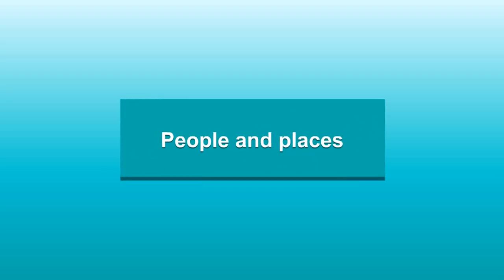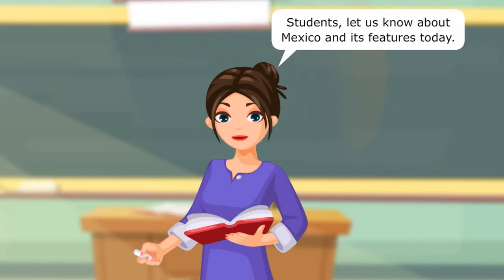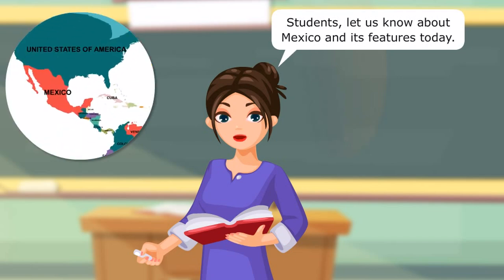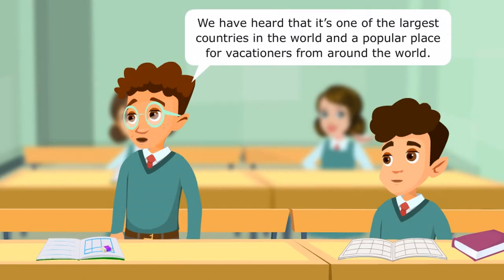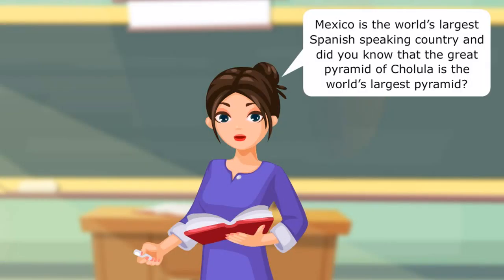People and places. Students, let us know about Mexico and its features today. We have heard that it's one of the largest countries in the world and a popular place for vacationers from around the world. Mexico is the world's largest Spanish-speaking country.